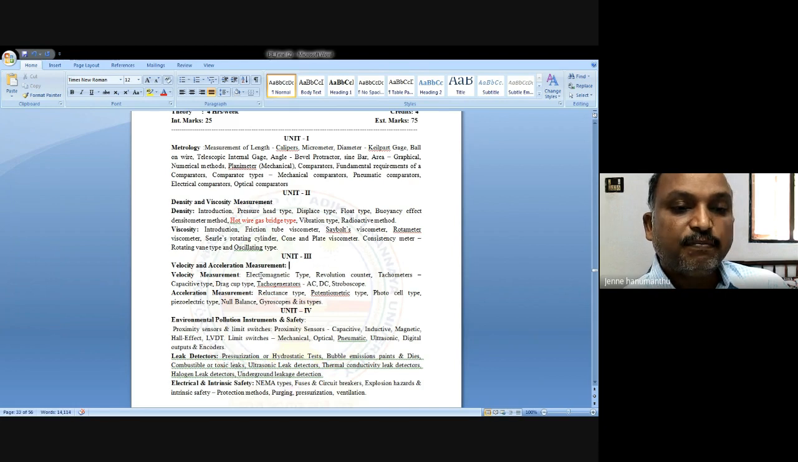Electromagnetic type velocity meter, and revolution counter, tachometers, maybe capacitive type, pickup type, tacho generators like AC and DC types, and the most important one is stroboscope. So this time we see how much time is permitted. We will cover some of the concepts in this velocity measurement, right?